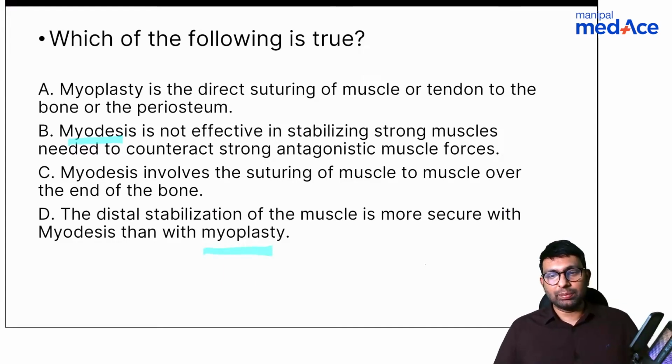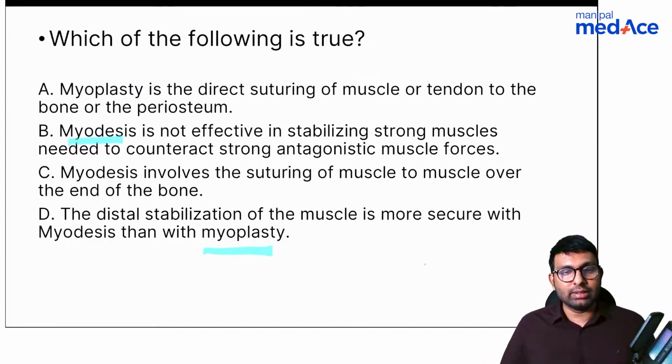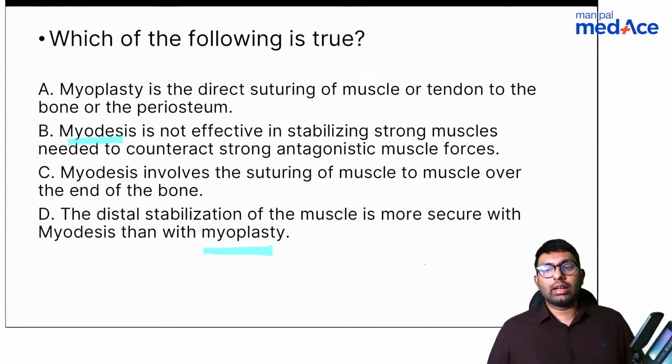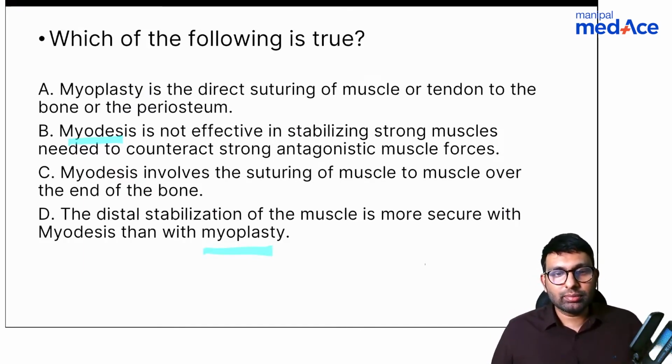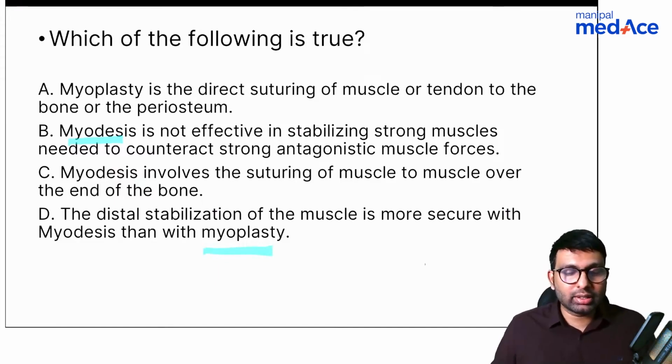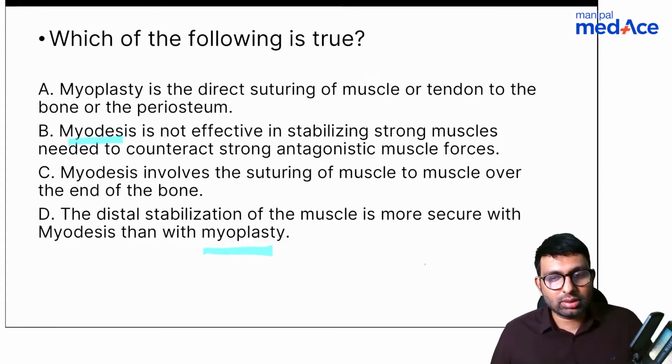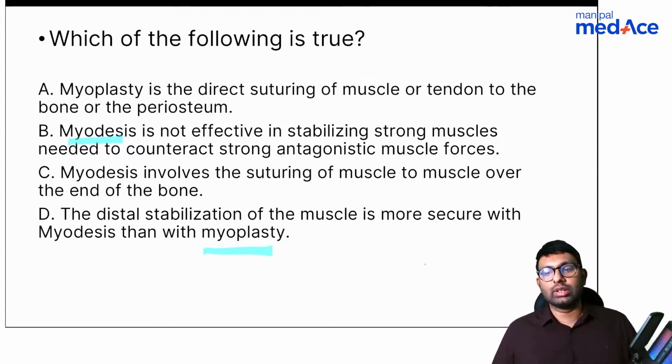Dr. Jain believes it's D. Okay, Shabbir again believes it's B. Anyone else would like to try? Also, another follow-up question. What is myodesis? What is myoplasty? Can you shortly put it up? Stardust says it's C. Myodesis involves the suturing of muscle to muscle over the end of the bone.